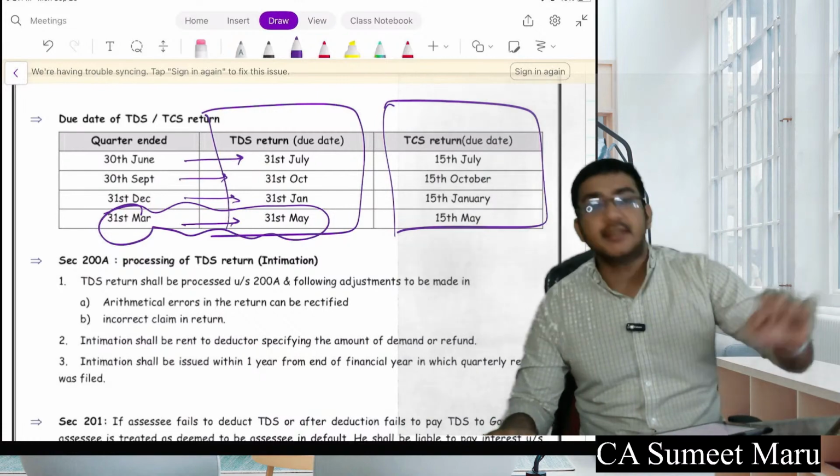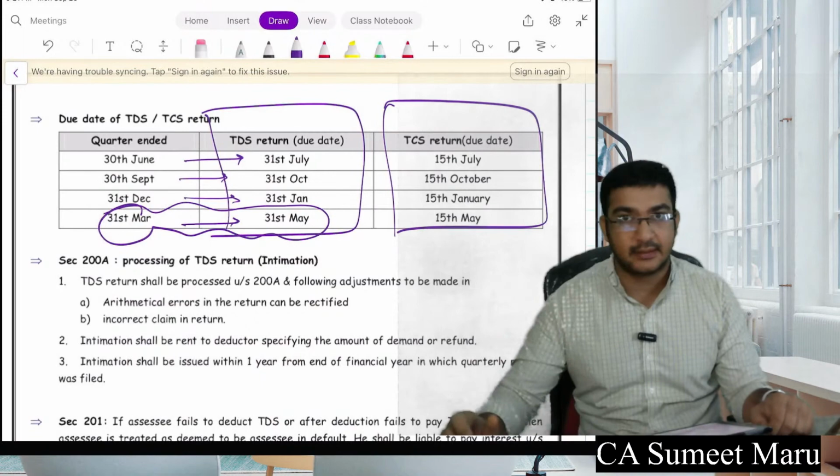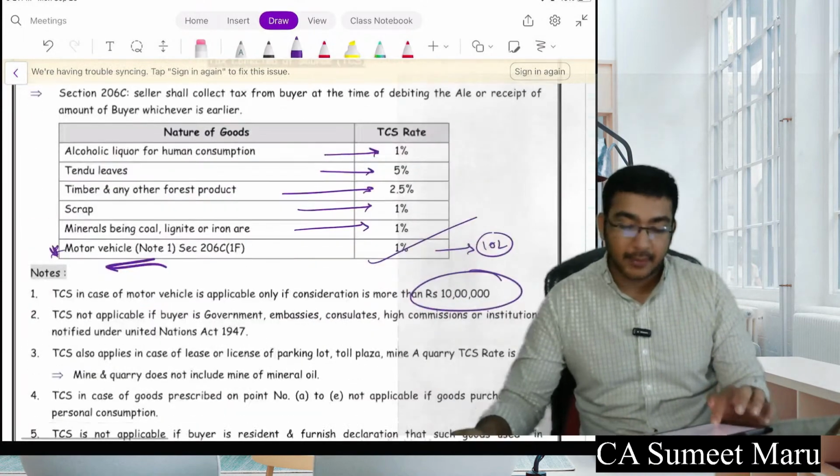If you do not deduct the TDS, interest is at 1%. If you deduct the TDS and don't pay the TDS, the interest is at 1.5%. Okay, per month. Remember this separately.